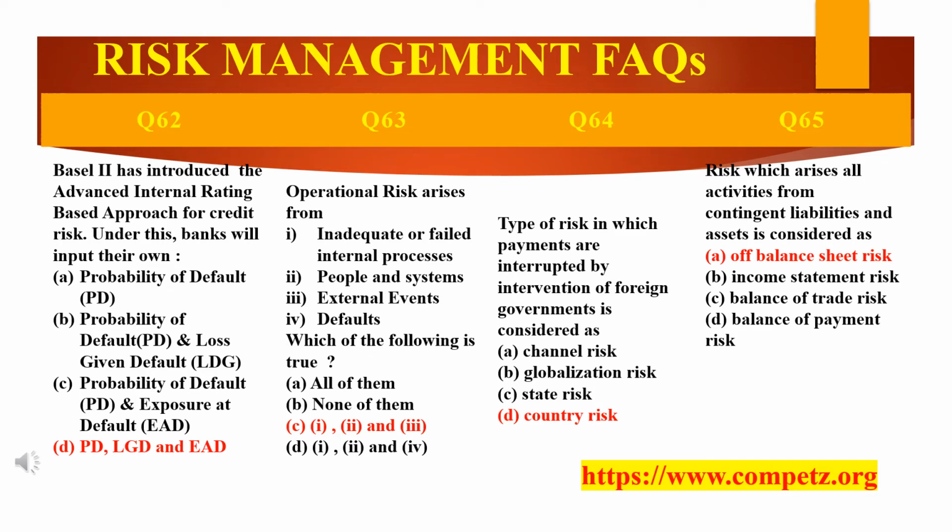Because the contingent liabilities of a bank are included in the off balance sheet section of its financial statement. In the bank's financial statement, it will be included in the off balance sheet section. Okay. So the risk arising from these contingent liabilities is referred to as off balance sheet risk.